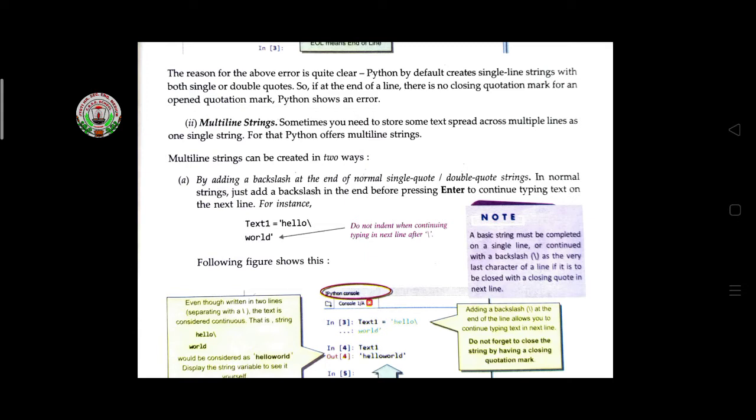Sometimes you need to store some text spread across multiple lines as one single string. For that, Python offers multi-line strings. Multi-line strings can be created in two ways. The first one is by adding a backslash at the end of a normal single-quote or double-quote string. In a normal string, just add a backslash at the end before pressing enter and continue typing the next line.